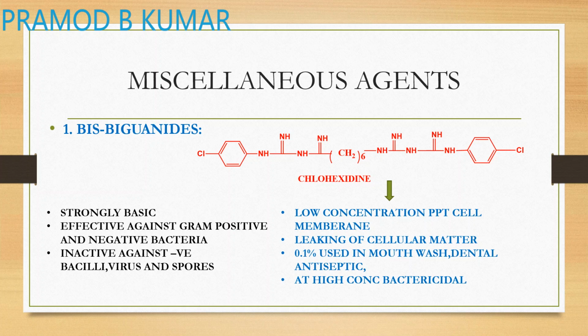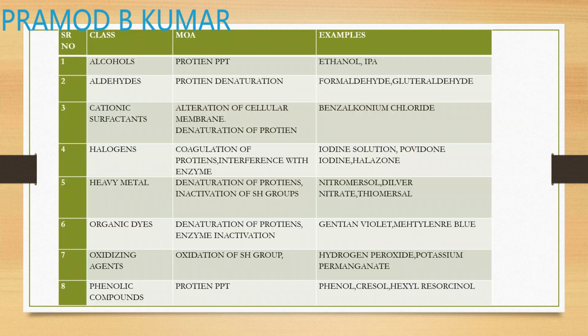These are the examples of biguanides, that is chlorhexidine. It is basically used in low concentration, causes precipitation of your cell membrane, which leads to the leakage of your cell constituents. They are used in a concentration of 1% in mouthwashes and dental antiseptics, and at high concentration they act as bactericidal. They are very strong. They are effective against both gram-negative and gram-positive bacteria. Okay. And they are inactive against the spores.